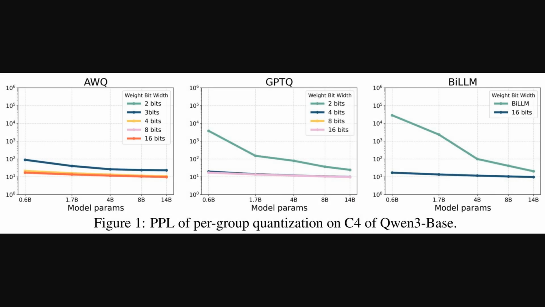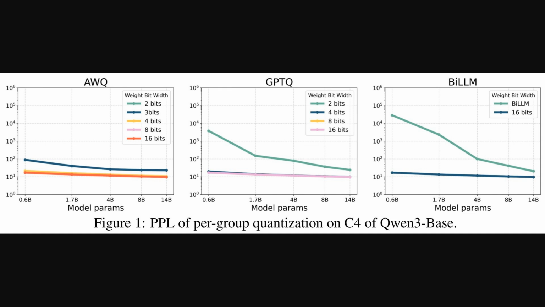Alright, so after looking at common sense reasoning, figure 1 here shifts focus to perplexity, or PPL, using the C4 dataset. Perplexity, that's a common metric in language modeling, where a lower score indicates the model is better at predicting the next word in a sequence. We're again seeing results from those per-group quantization methods, AWQ and GPTQ, plus LLM across different Qwen3 base model sizes. And the pattern is quite consistent. Perplexity generally gets lower, so performance improves, with larger models and higher weight bit widths like 8 or 4 bits.